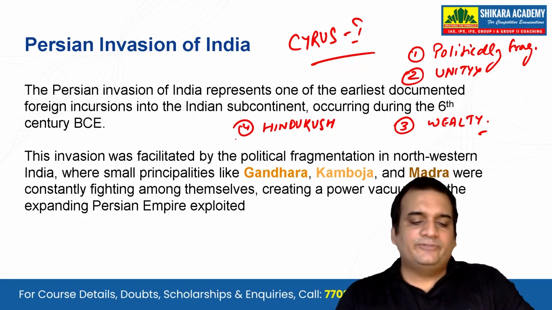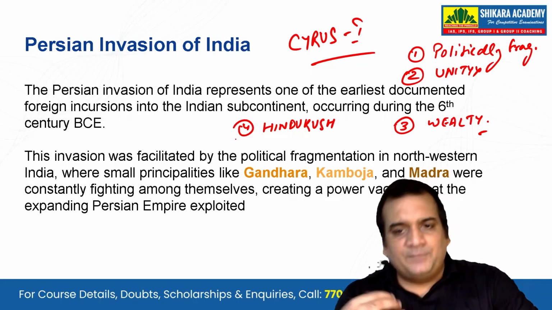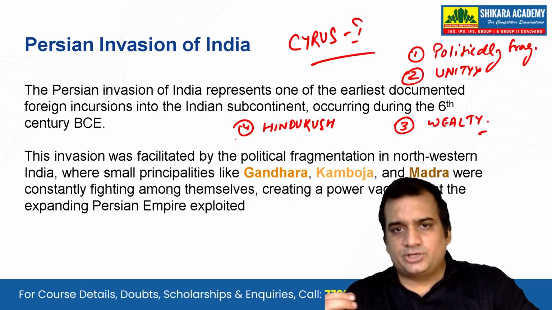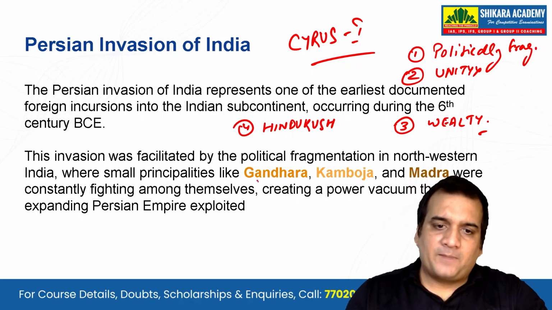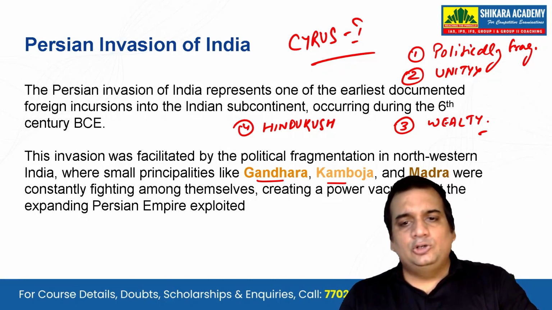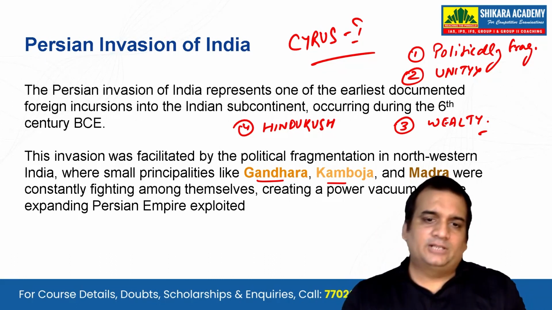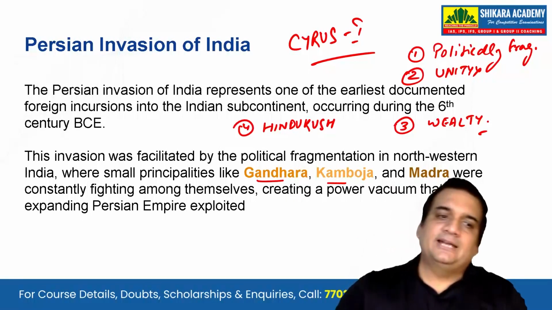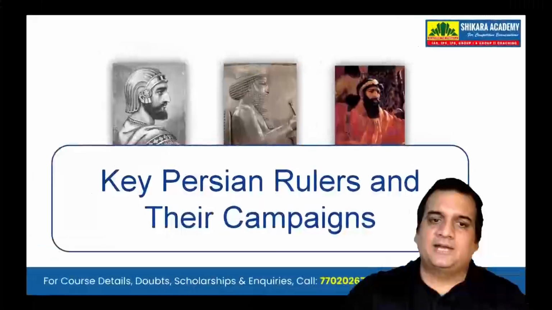Because of this, it was very easy for the Persians to annex parts of Gandhara, Kamboja and Madra, and almost all the parts west of the Indus River were annexed by the Persians, especially by Cyrus I.